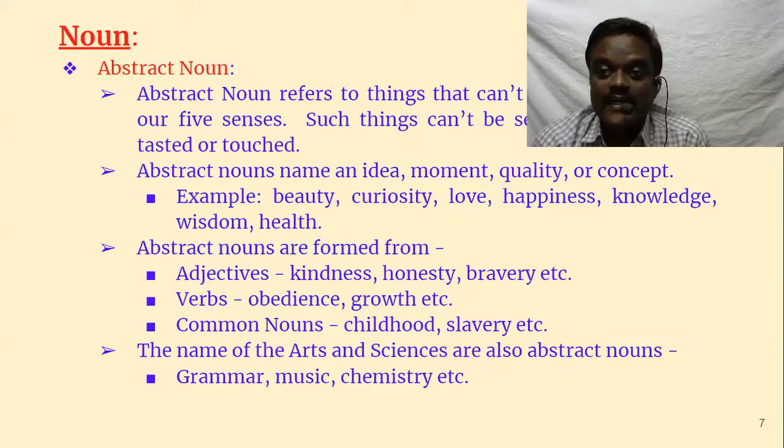But we cannot see kindness with our five sensory organs. It is only an idea. And honesty, we say he is an honest man. Honest is adjective, but honesty is again noun, and which we cannot see with our eyes, or perceive with our five sensory organs. Bravery comes from brave. Brave is adjective, bravery is noun, and all these nouns are considered as abstract nouns.